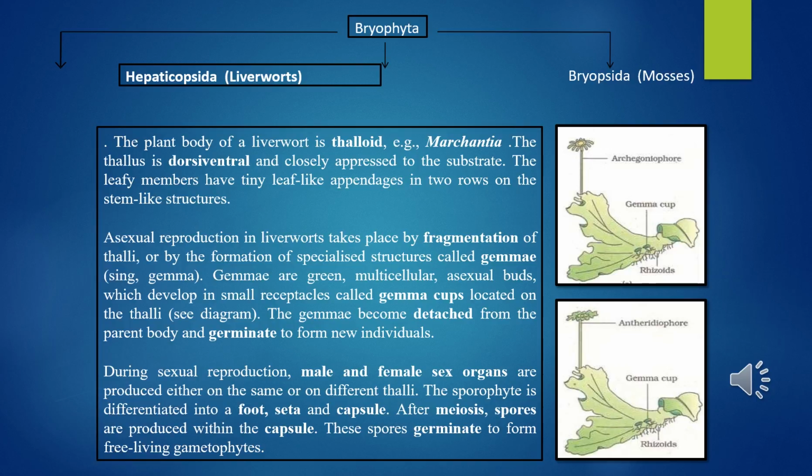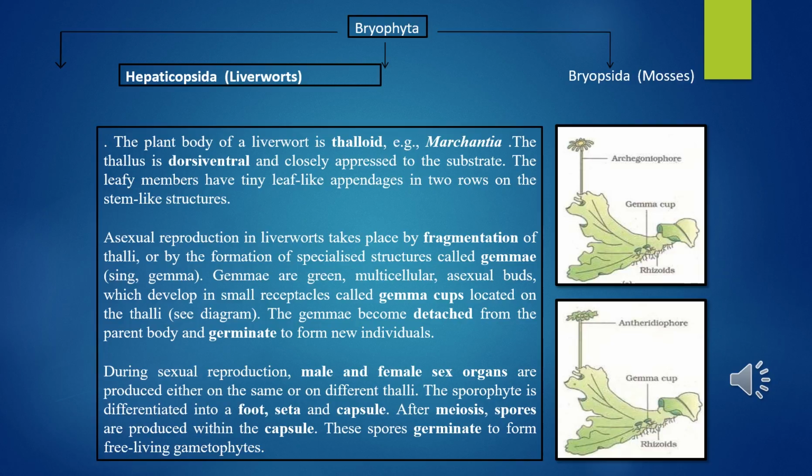Asexual reproduction in liverworts takes place by fragmentation of thalli or by formation of specialized structures called gemmae cups. The singular is gemma. Gemmae are green, multicellular, asexual buds which develop in small receptacles called gemma cups located on the thalli. The gemmae become detached from the parent body and germinate to form new individuals.